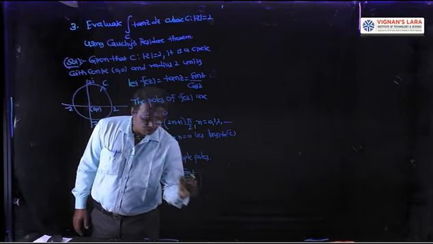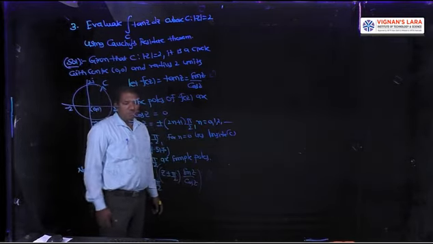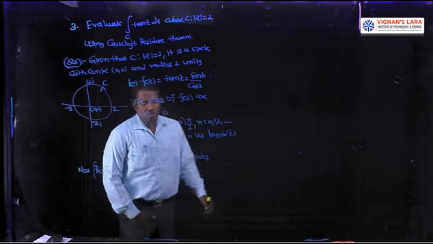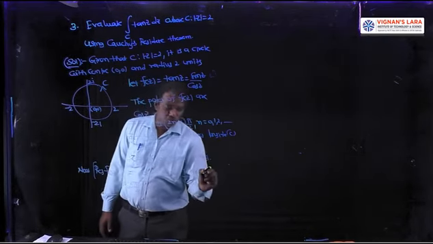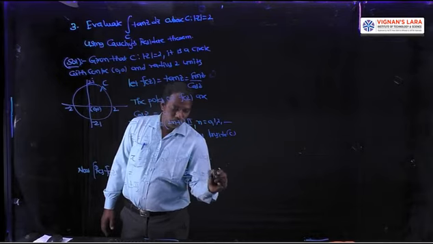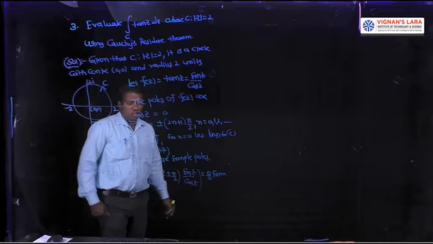Here as z tends to pi by 2 or minus pi by 2, numerator value 0, denominator value 0, 0 by 0 form. So apply L'Hopital's rule.